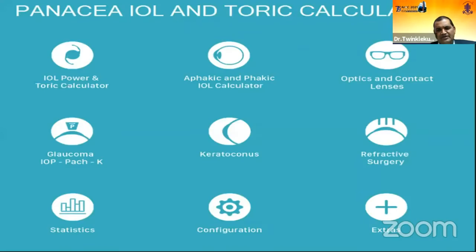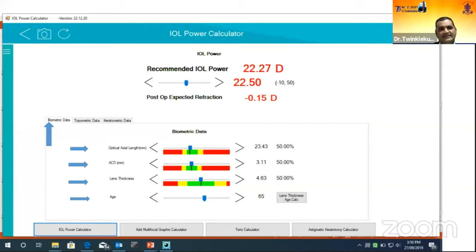Panacea is a system, one of the calculators. But it is not only a calculator for toric and IOL power calculation; it has so many other features. So actually, everybody should download it on your desktop screen. It will help you in your OPD for refractive surgery or keratoconus and everything.